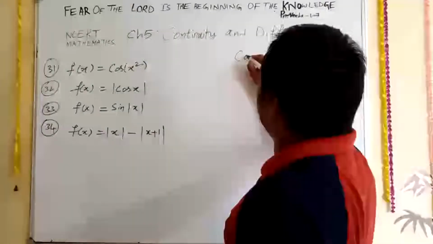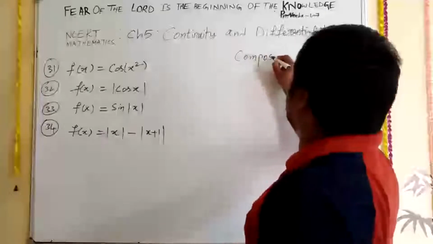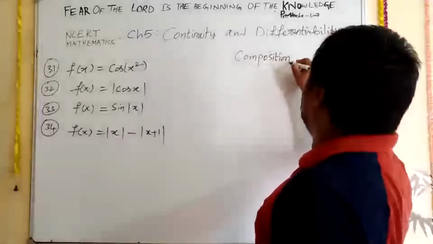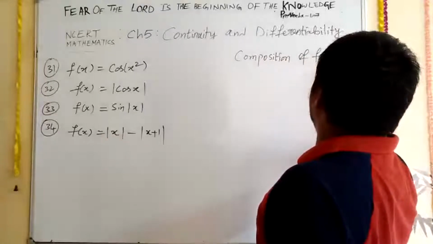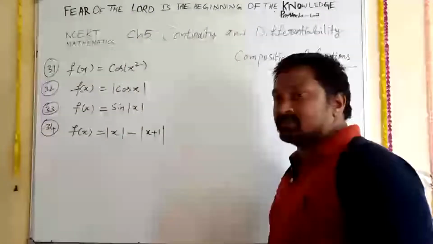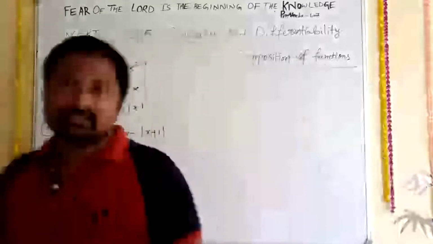So our composition of functions, this we have to discuss.